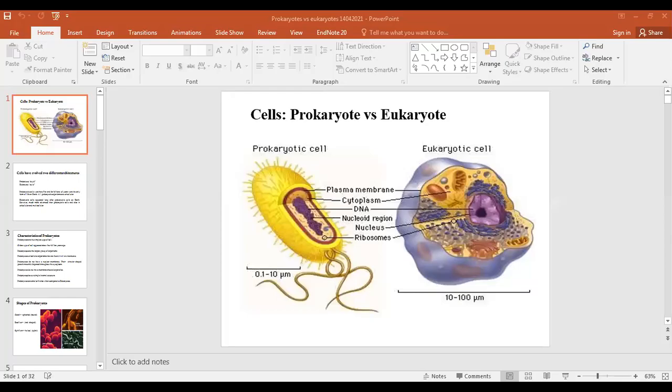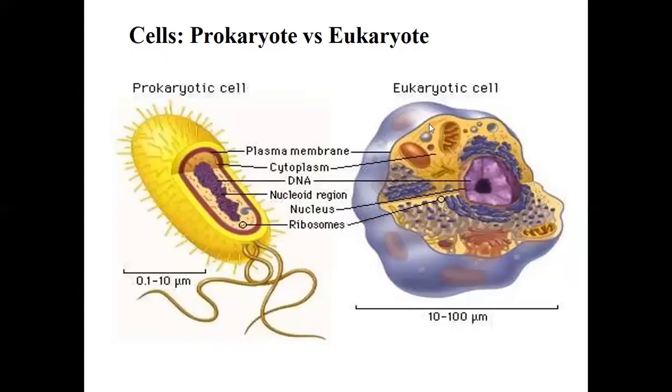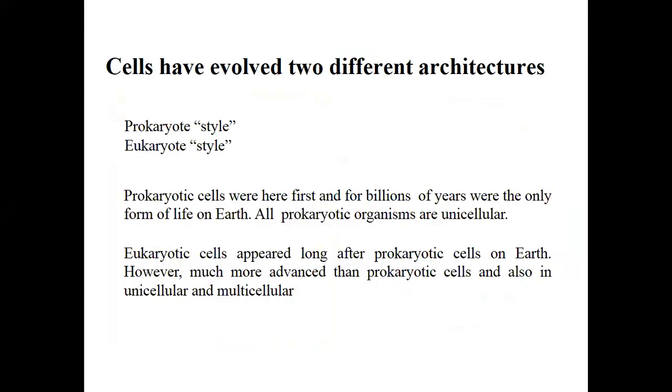Today we will discuss prokaryotic and eukaryotic cells. What are the differences and similarities between these two cell types, prokaryotic and eukaryotic? Cells have evolved from two different architectures, prokaryotic and eukaryotic. In the last lecture, we took a detailed look at what a cell actually is. So today we will discuss prokaryotic cells and eukaryotic cells.